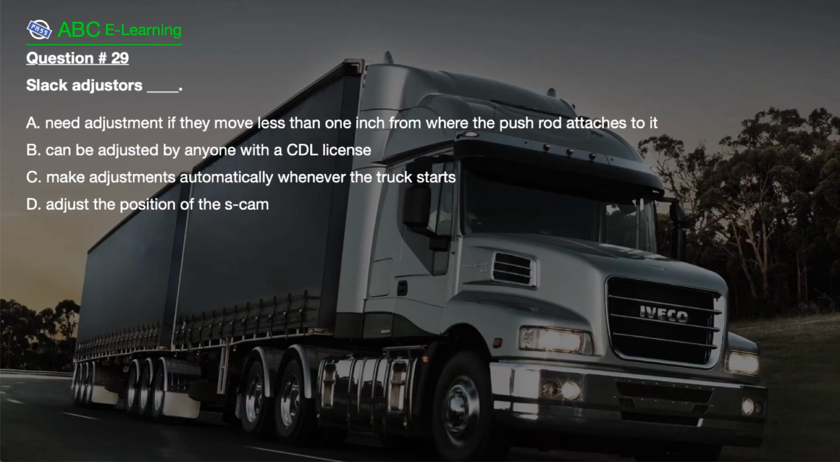Question number 29. Slack adjusters. A. Need adjustment if they move less than 1 inch from where the push rod attaches to it. B. Can be adjusted by anyone with a CDL license. C. Make adjustments automatically whenever the truck starts. D. Adjust the position of the S-cam.